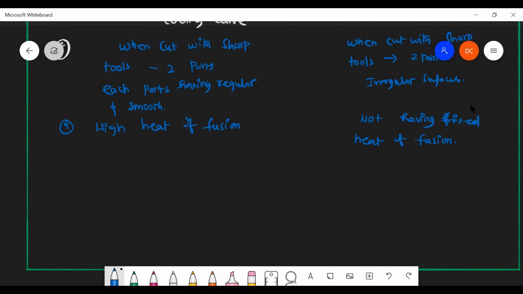Because the particle arrangement is symmetrical, the heat of fusion will also be very high. In amorphous solids, the particles are not orderly arranged. Based on that only, the heat of fusion will be there. That is why they do not have any fixed heat of fusion in amorphous solids. Okay. Right. So these are some of the important points about crystalline as well as amorphous solids.